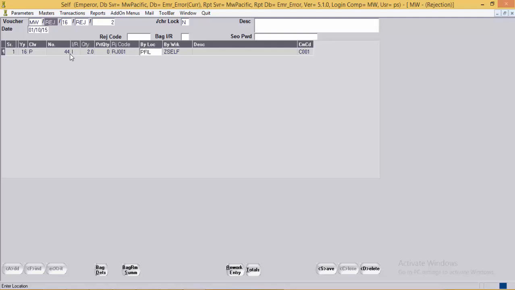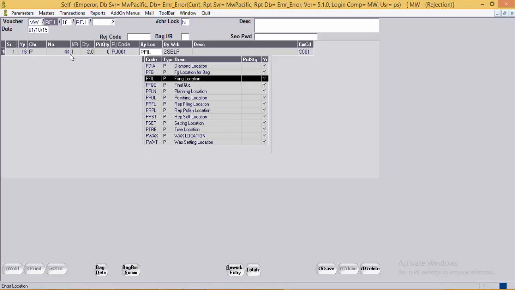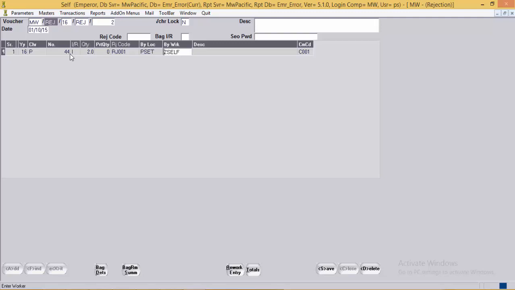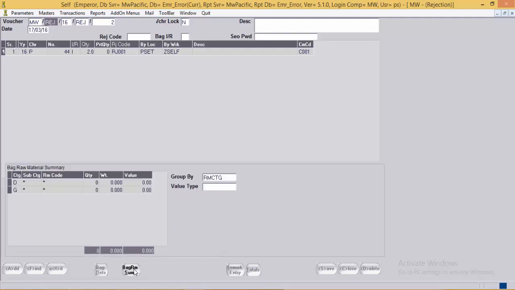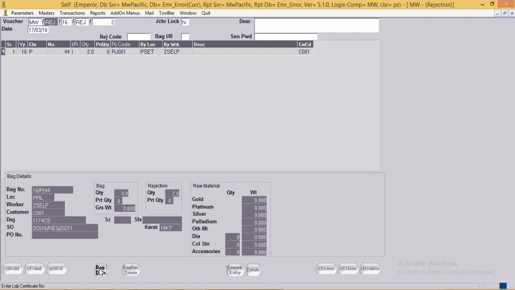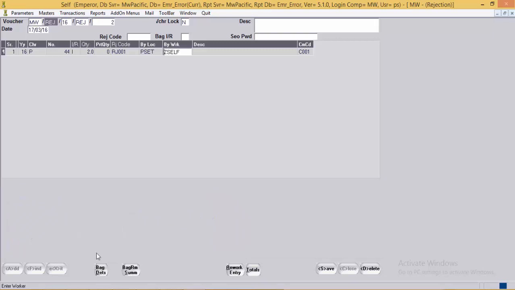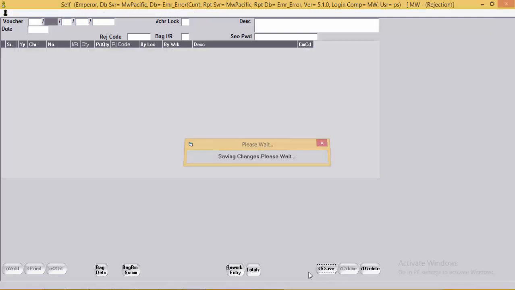Then the location by which the rejection is happening. If required, user can edit the location. User can see the RM summary and the bag details. Here we complete the understanding of rejection entry.